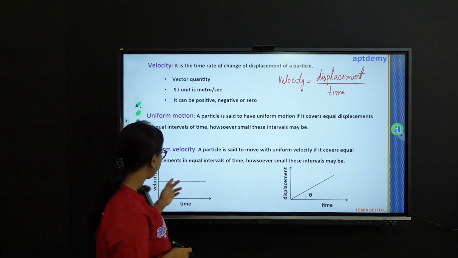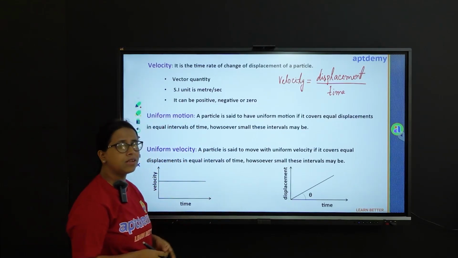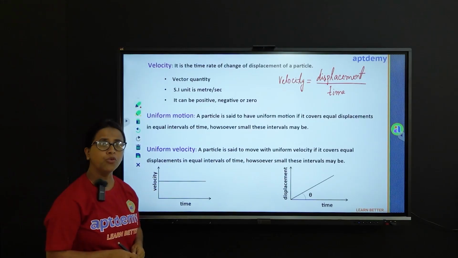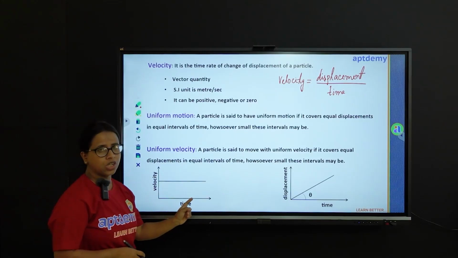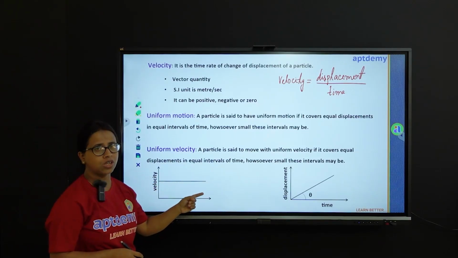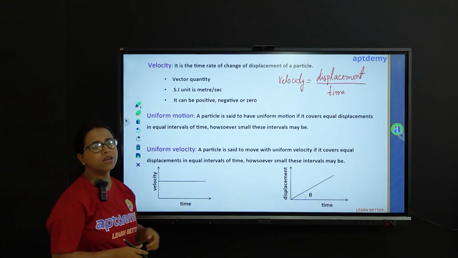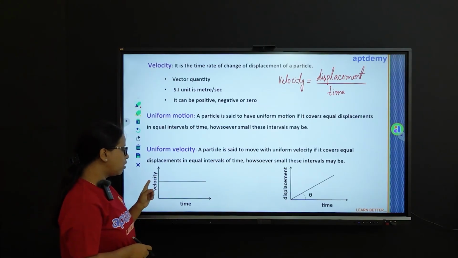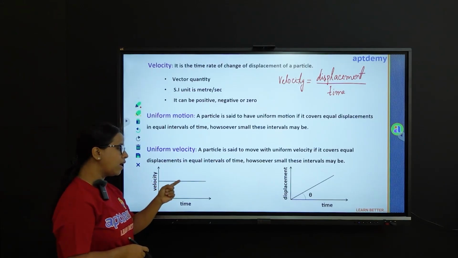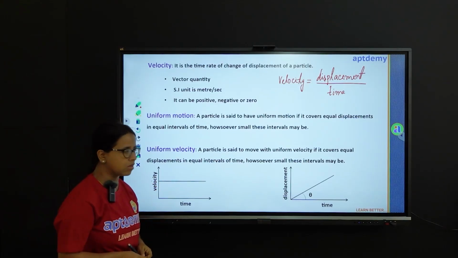Look at this. Here we have the velocity time graph of a particle moving with uniform velocity. You can see that the time changes but the velocity doesn't change. So, this is how a particle traveling with uniform velocity will behave. The velocity time graph is a line parallel to the time axis.